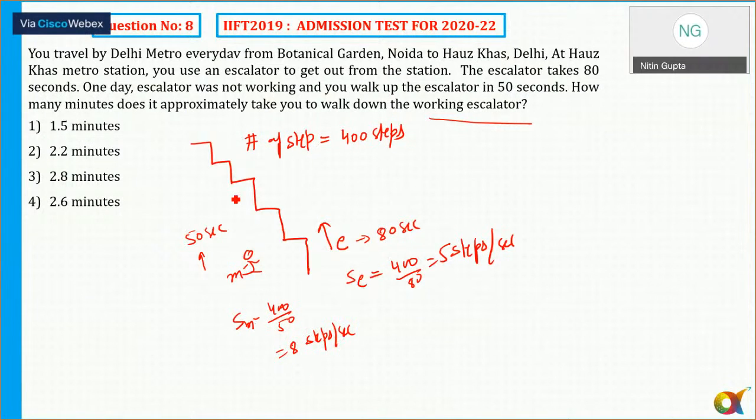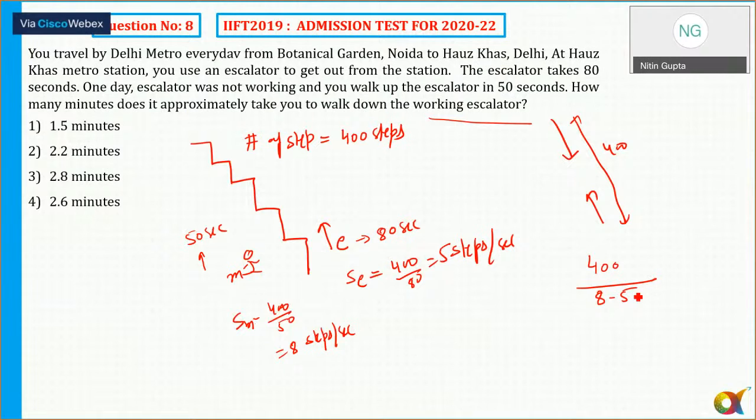Now, the man is coming down and the total distance between these two is 400 steps. Remember, they are opposing each other, because the escalator is going up and you are trying to come down, in the opposite direction. That is something very important. So what is the time taken? That is the distance upon effective speed. And what will be the effective speed? That is going to be 8 minus 5.